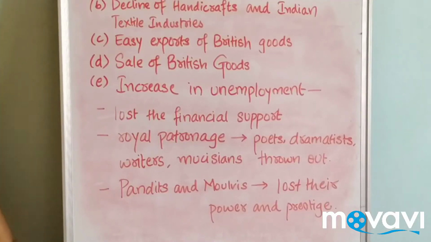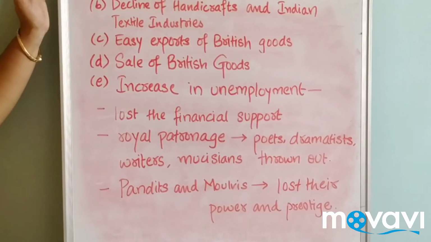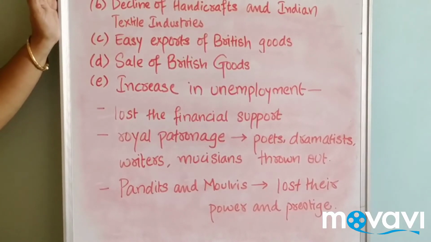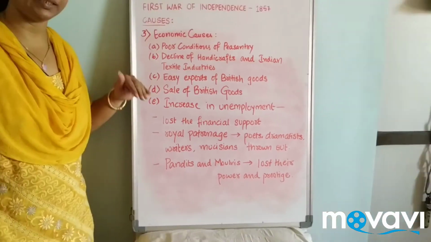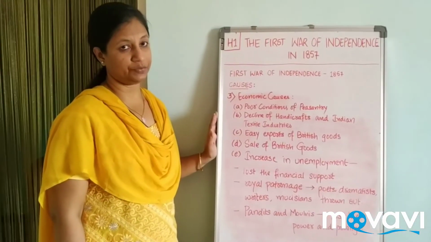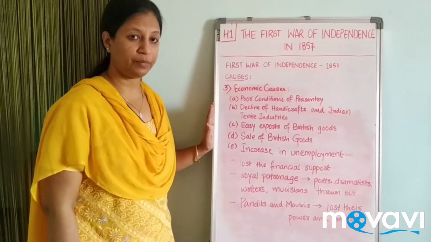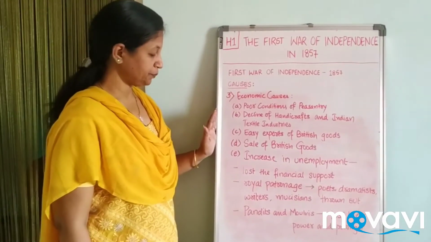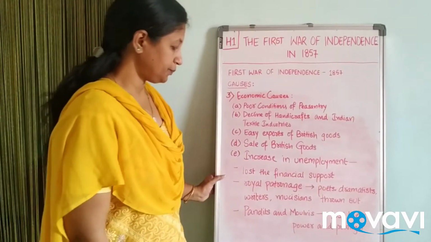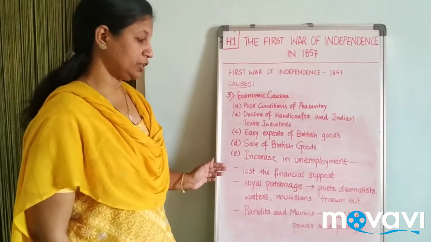The next point is increase in unemployment. You can see that whatever conditions the British were imposing were slowly leading towards the deterioration of your country. In this, the unemployment problem also arose. With the increase in unemployment, people lost their financial support.